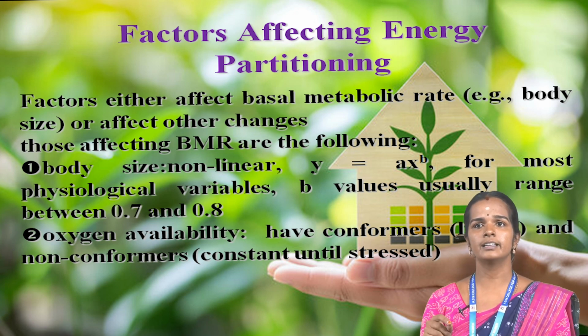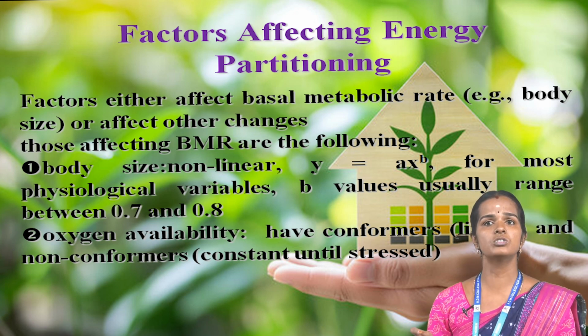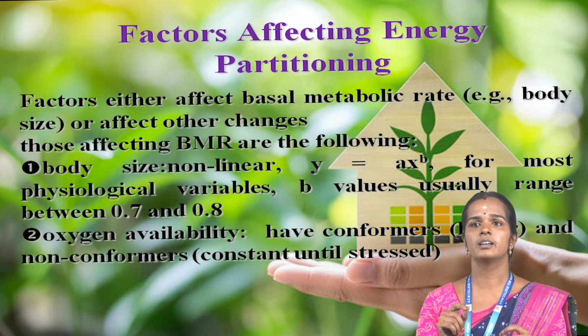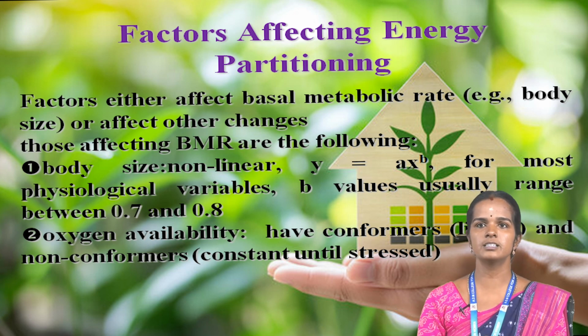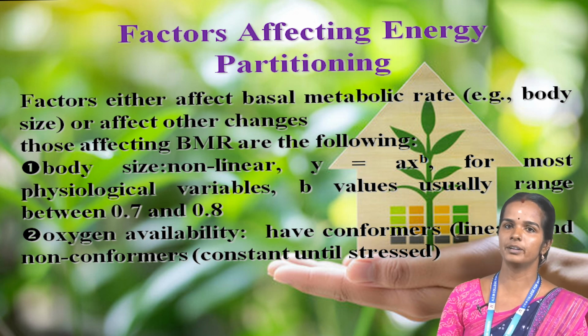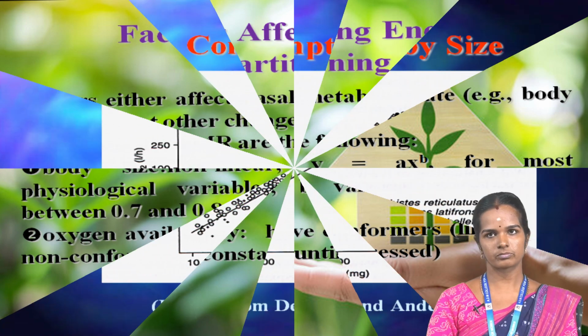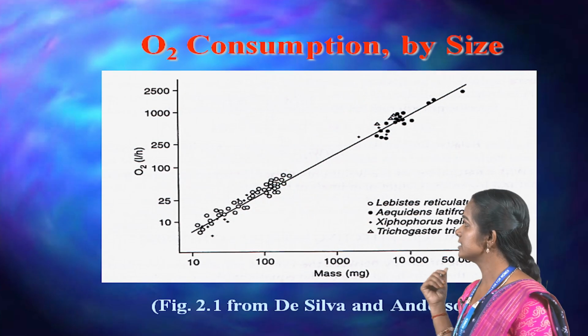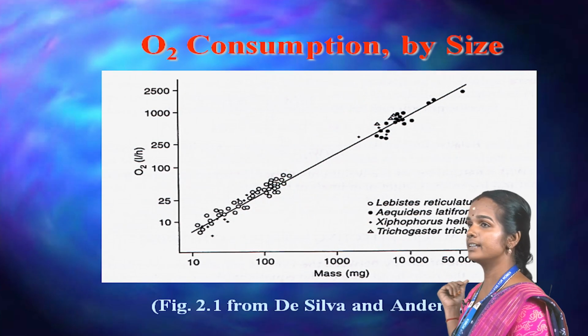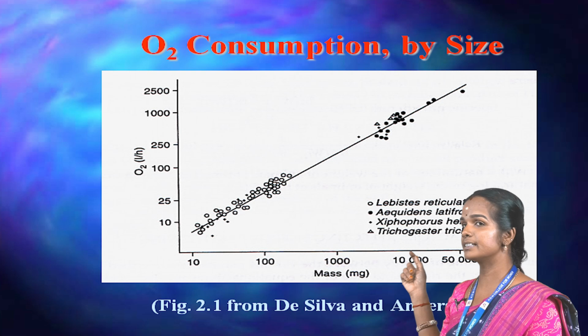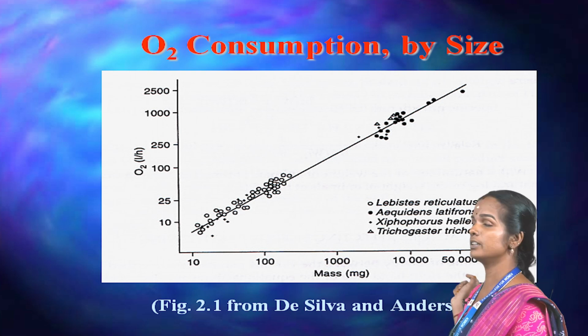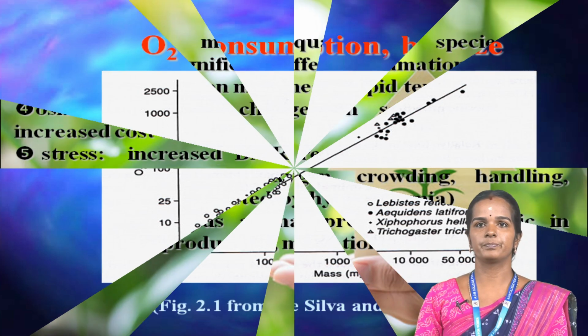Body size is non-linear: Y equals a times X to the power b for most physiological variables, where b usually ranges between 0.7 and 0.8. Oxygen availability: there are conformers and non-conformers. This is the O2 consumption by size, with mass in mg on the X-axis and oxygen on the Y-axis.